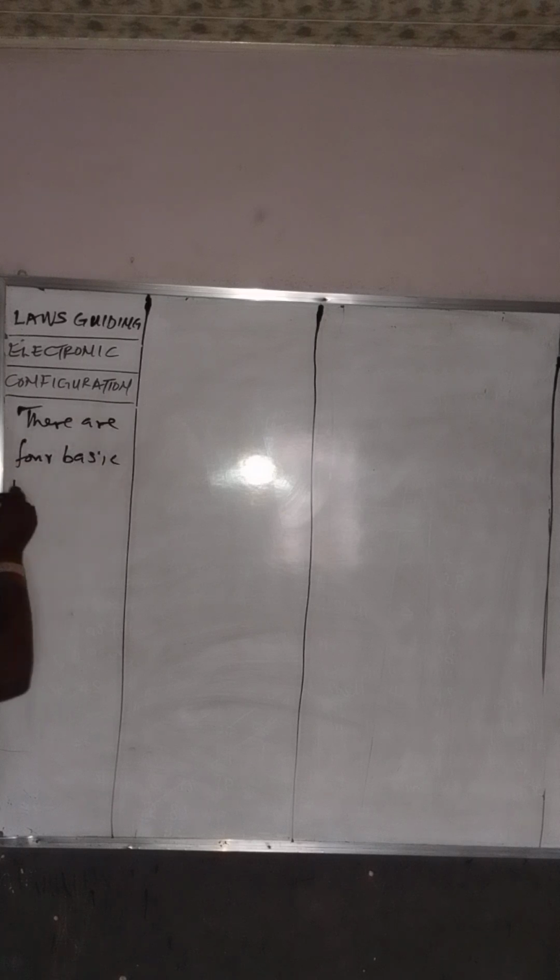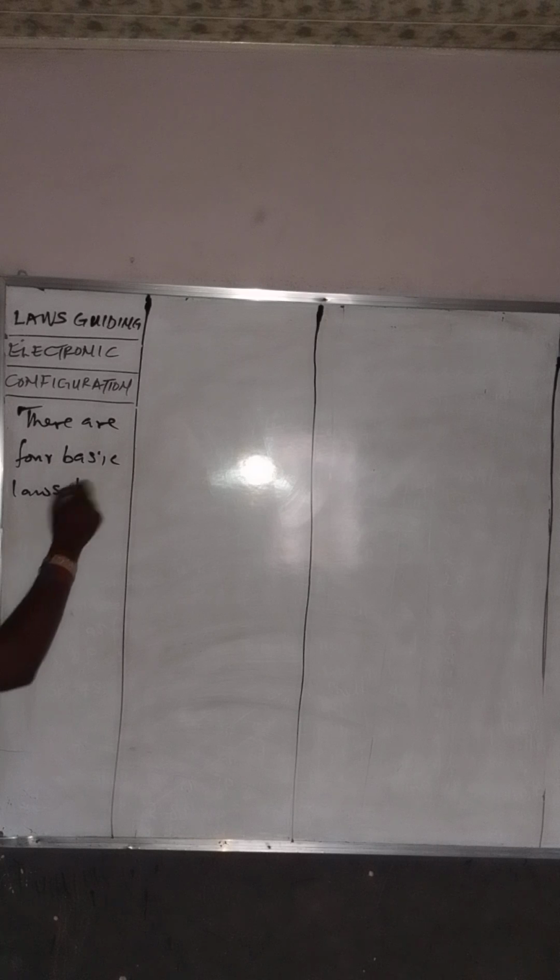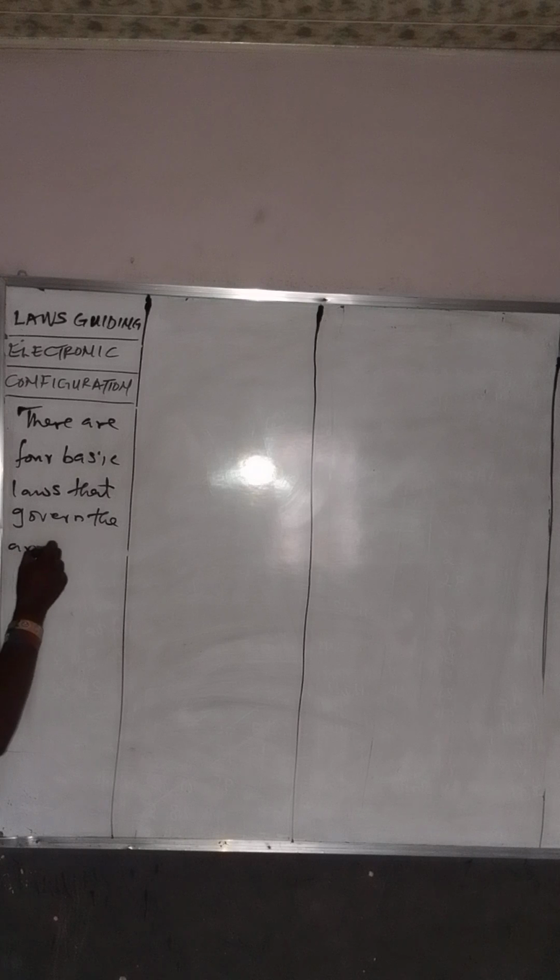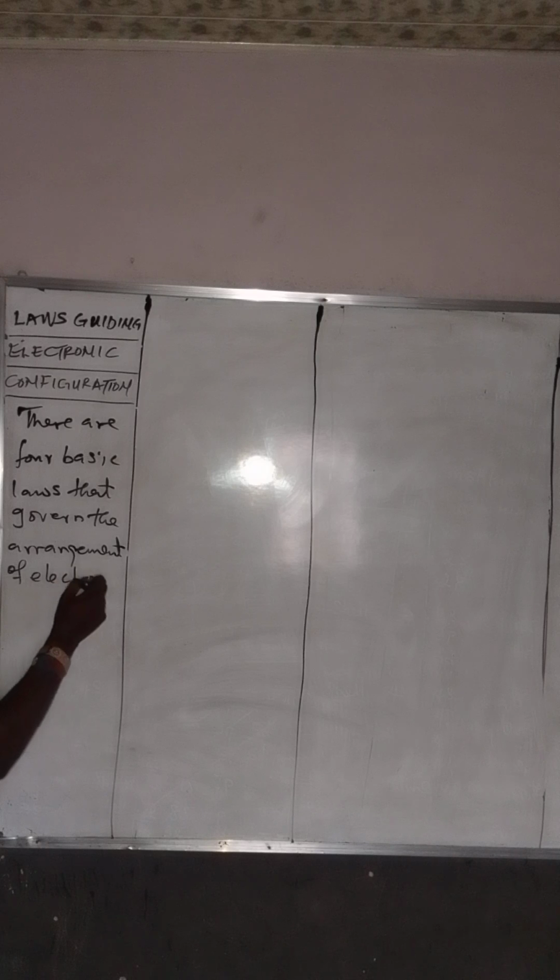There are 4 basic laws that guide, that govern the arrangement of electrons in the atom of the element.